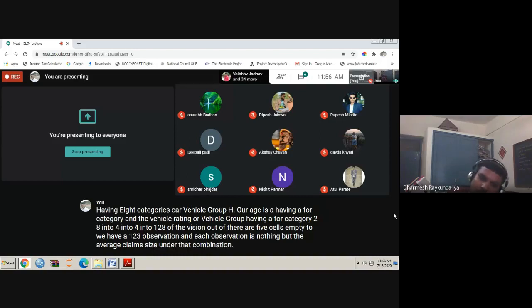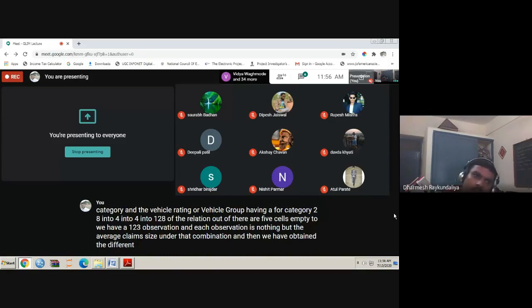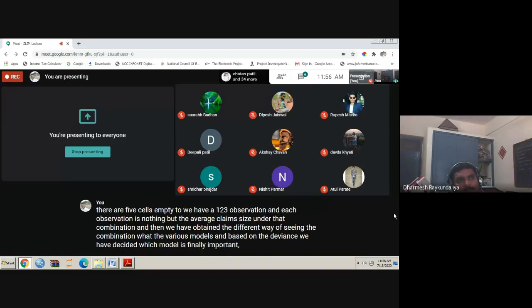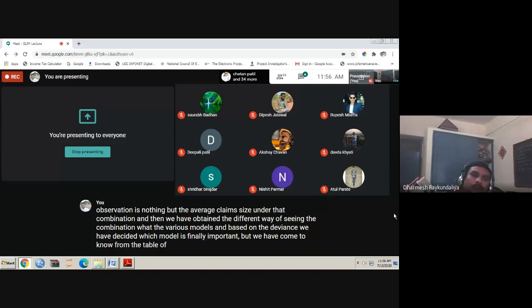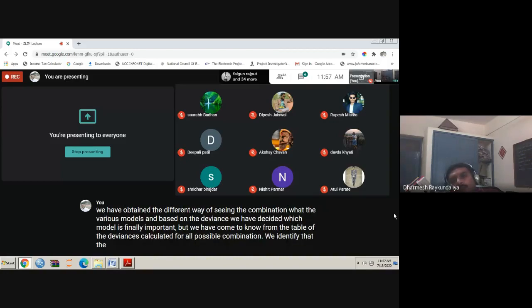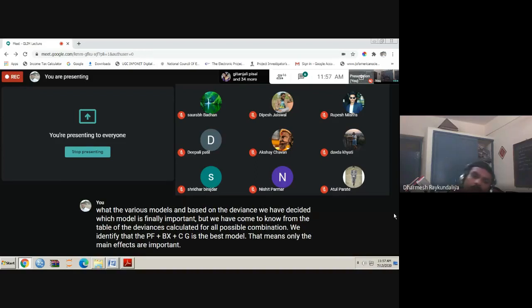And then we have seen the different combinations or the various models, and based on the deviance we have decided which model is finally important. So we have come to know from the table of the deviances calculated for all possible combinations that PA plus VA plus CG is the best model. That means only the main effects are important. There is no important interaction effect.